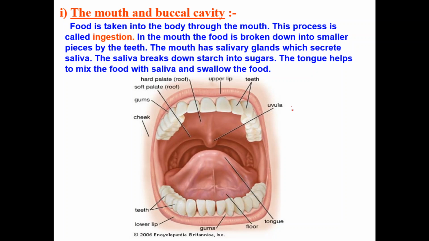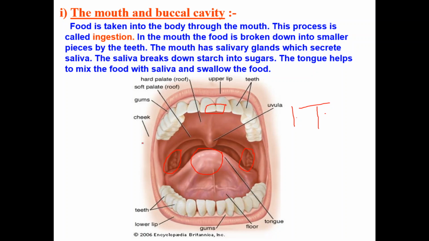The first part is teeth. And the next one is our tongue. And also you can see some structures. These are salivary glands. So these are the parts present in our mouth.